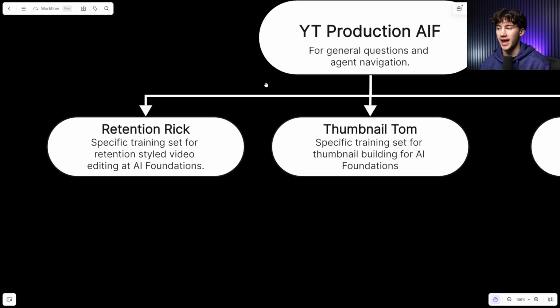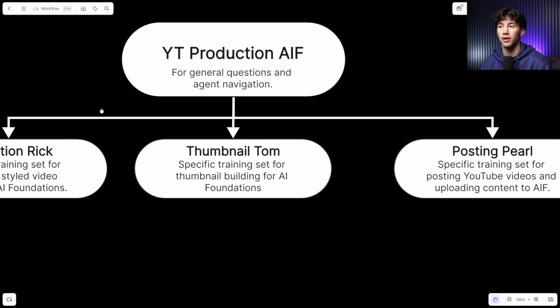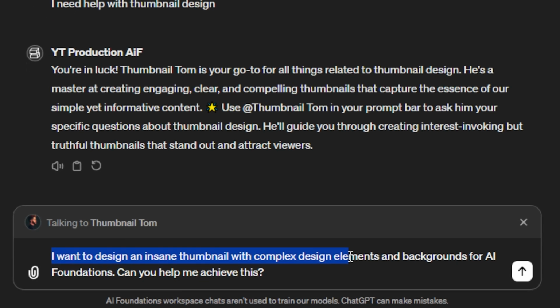I'm going to create a training set of GPTs so that whenever new editors come to AI Foundations, I can give them the GPTs and they can ask them any questions they need, get useful links, resources, and tutorials on how to edit in my specific style.